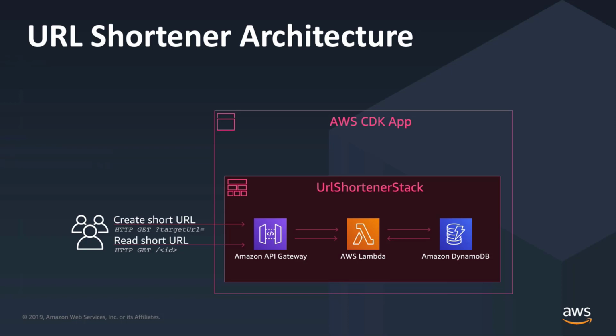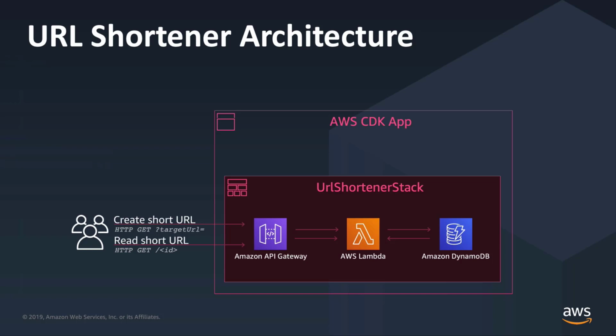We're going to have an AWS Lambda function. This Lambda function is going to implement really our back-end code. It's going to create short URLs and retrieve short URLs and work with the data in the DynamoDB table. And then last but not least, we're going to wrap our Lambda function with an Amazon API Gateway endpoint. And that API Gateway endpoint is just going to make it really easy for us to call our Lambda function with a regular HTTP request.